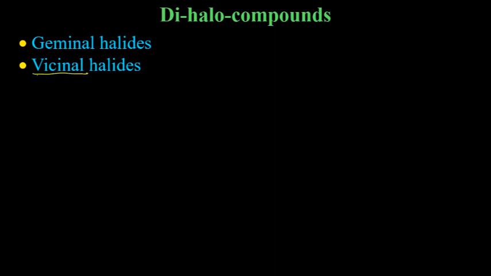Vicinal dihalide, at least you can guess. The vicinal means in the vicinity, adjacent. Vicinal is from vicinity, close to one another, adjacent. So vicinal dihalides will have, for example, if I have CH3, CH3, this is ethane, and